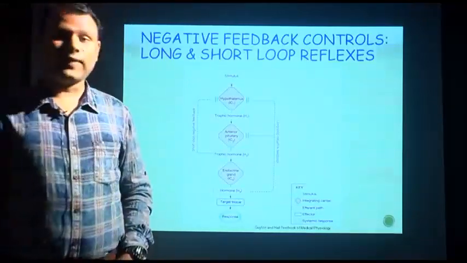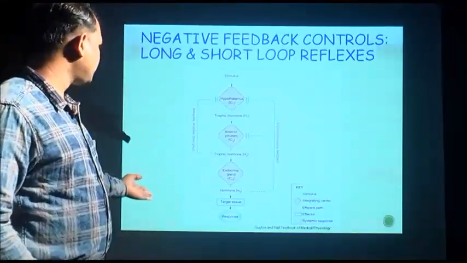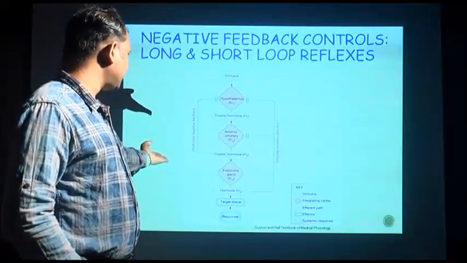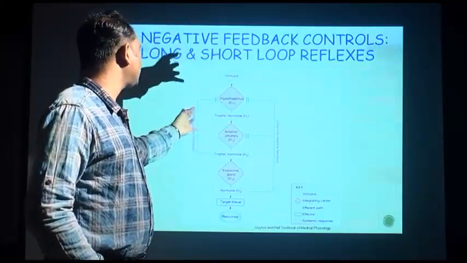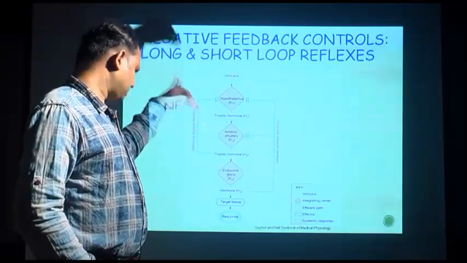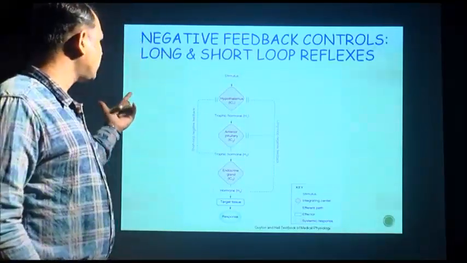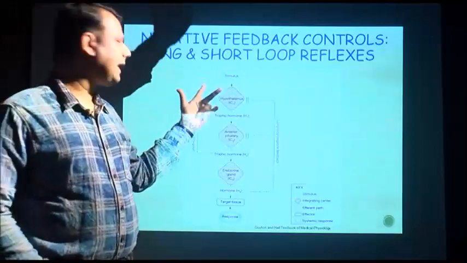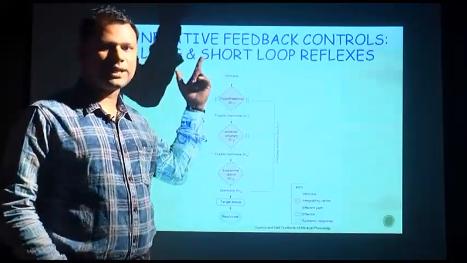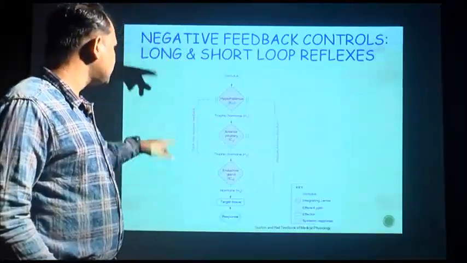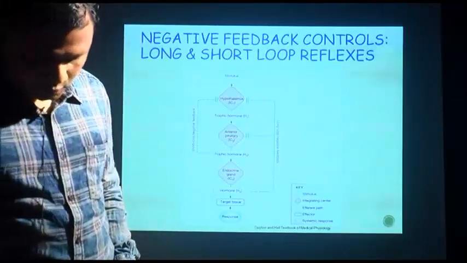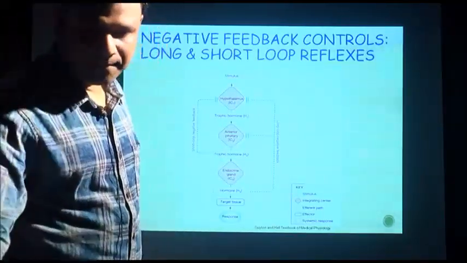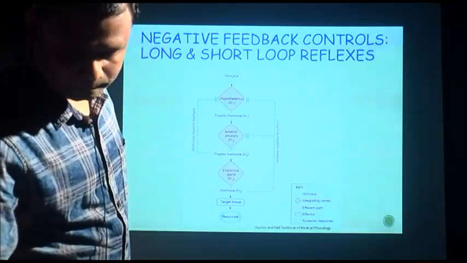That means the final response, either a hormone or the target response from the tissue, sends the inhibitory channel or negative feedback channel backward, and it acts on both glands, that means the pituitary as well as the hypothalamus. The ultimate aim is to stop the secretion of the hormone. So, this long distance inhibitory loop, you can say it is a negative feedback loop.